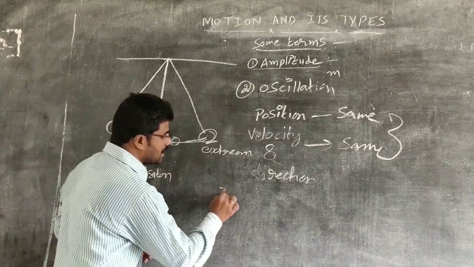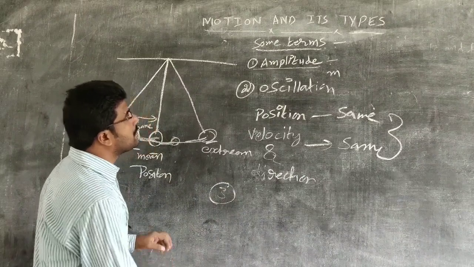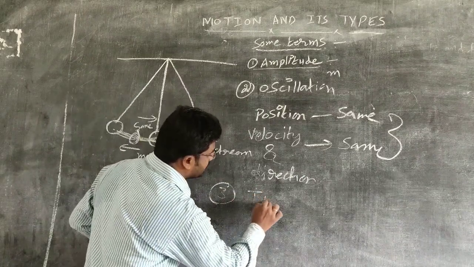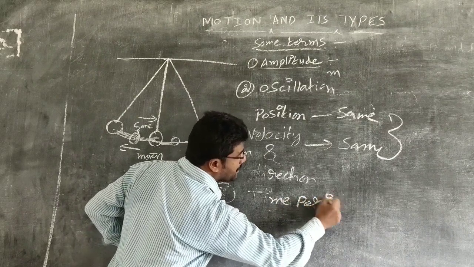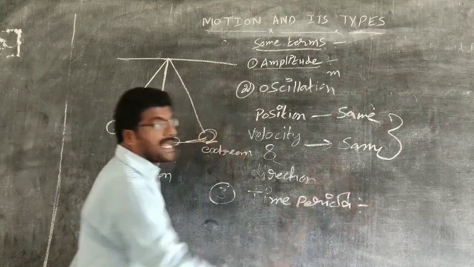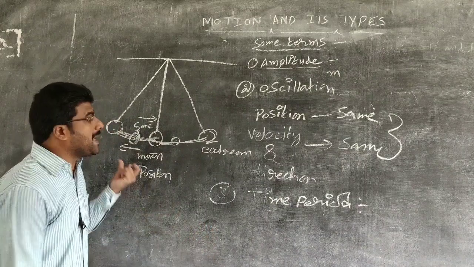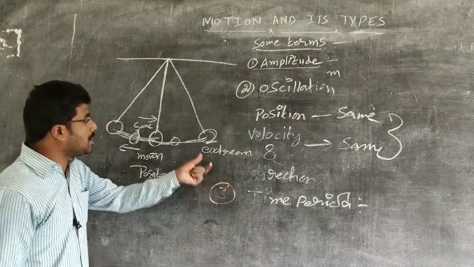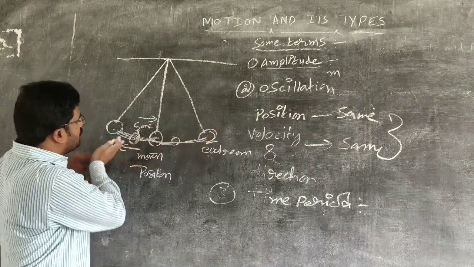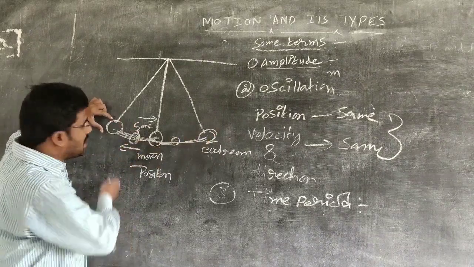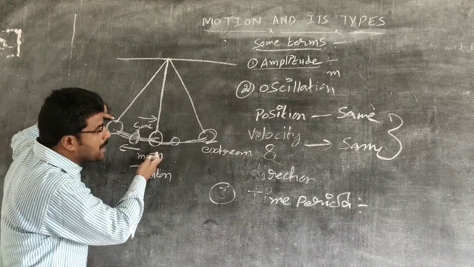Next, coming to the third term, time period. What is time period? The time taken by the bob to complete one oscillation. In order to complete one oscillation, that means from the mean position, we pull the bob to the extreme position. When we release, it reaches the mean position.